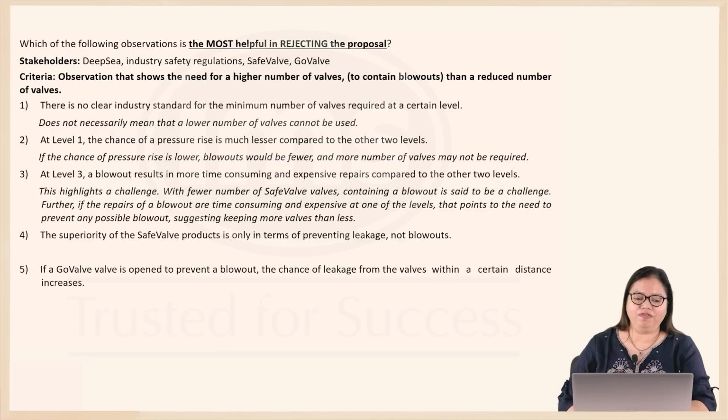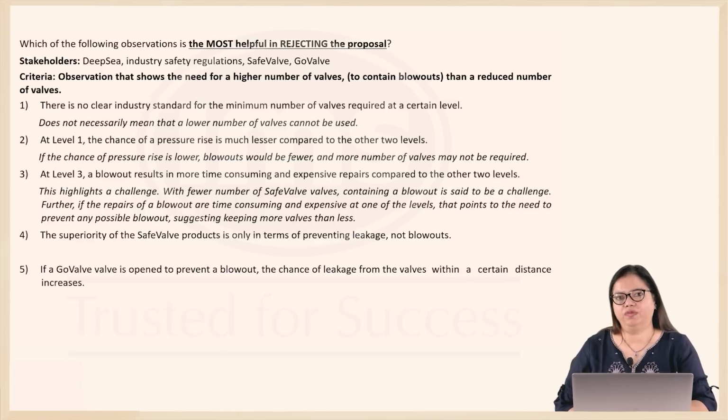Because if the repairs are going to be very expensive, then you need to prevent that blowout at any cost. And remember, preventing blowouts is a priority in the first place. And add to that this information that it's going to be expensive. So 3 clearly highlights a challenge which Deep Sea can use in rejecting the proposal of replacing Go Valve valves with Safe Valve valves and reducing the number of valves.